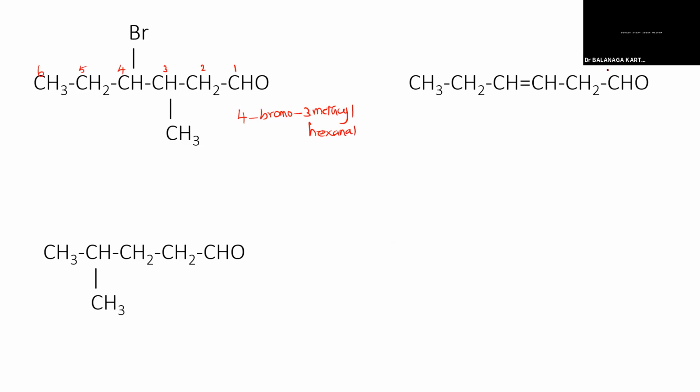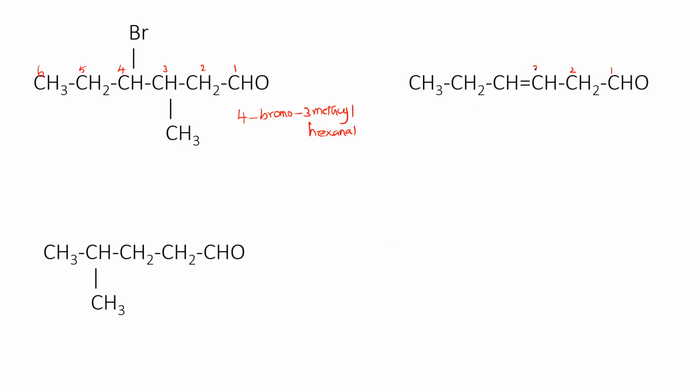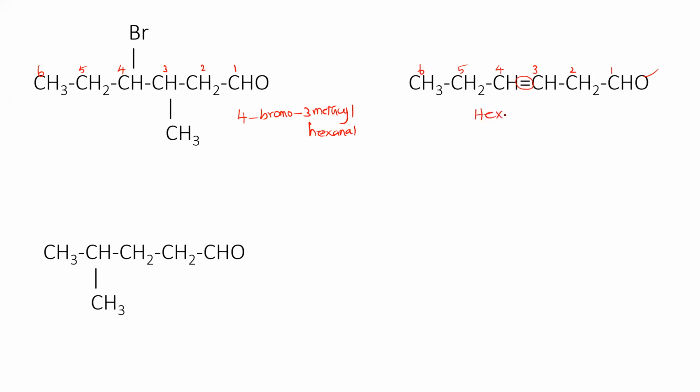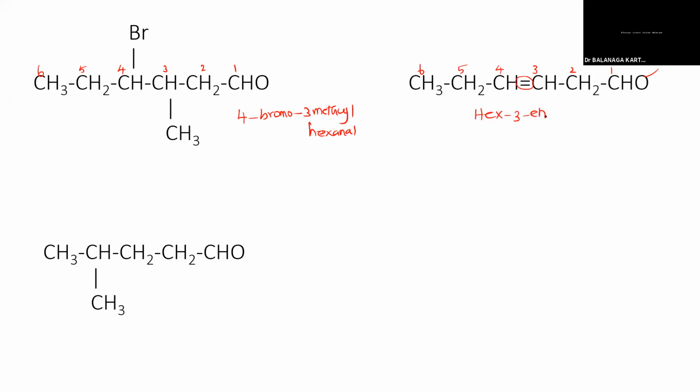Is it clear for the others also, Kana? 1 2 3 4 5 6, we started numbering from the aldehyde. Then we give the numbering as it is. If a double bond is present, you need not worry about it. Hexenal, very good. Hex-3-en-al or 1-al, we can mention the position. No need to mention the position because the aldehyde is always present in the first position. No need to mention it.